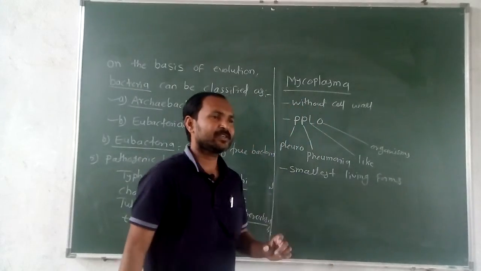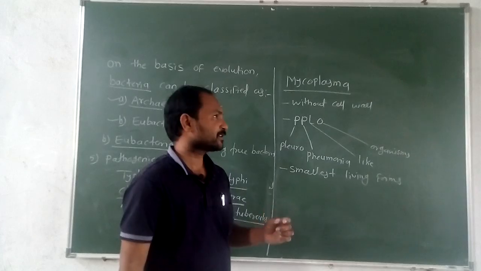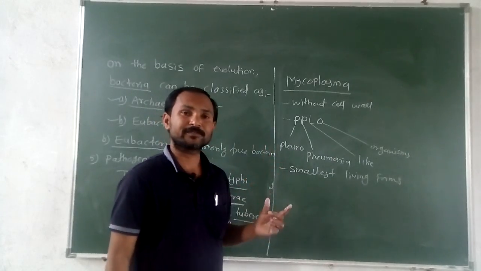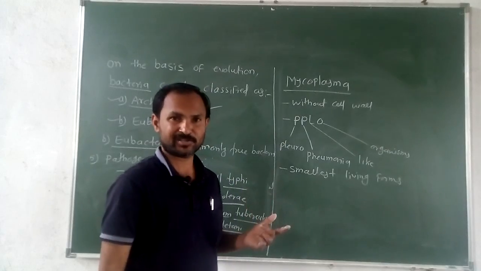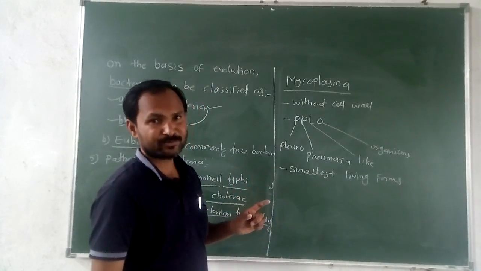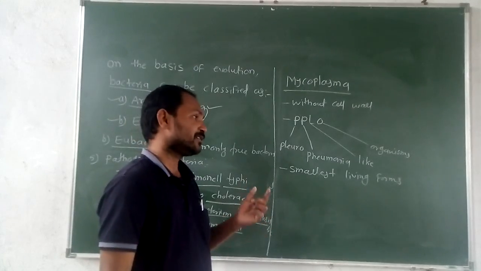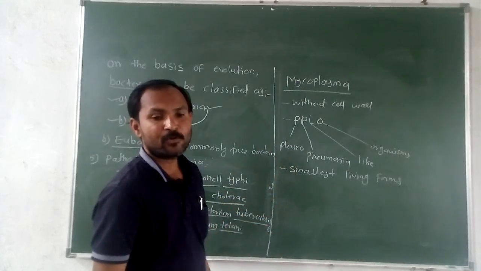In your exam they may ask, what is the smallest living form on the earth? That time the answer is mycoplasma. But if they ask, what is the smallest organism on the earth? That is bacteria. If they ask about living forms, the smallest is mycoplasma.